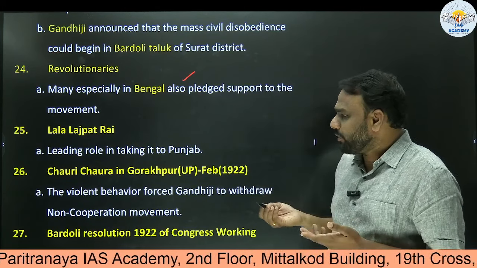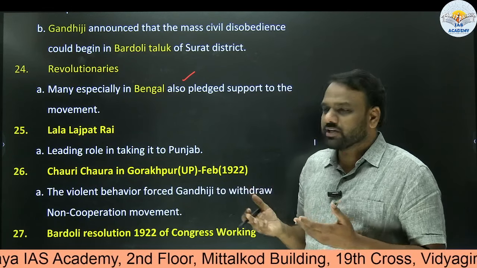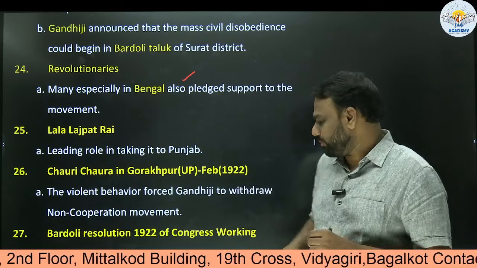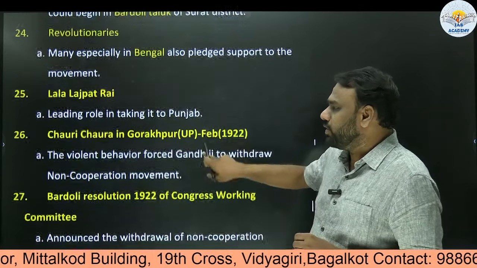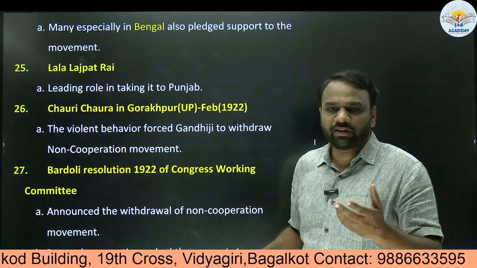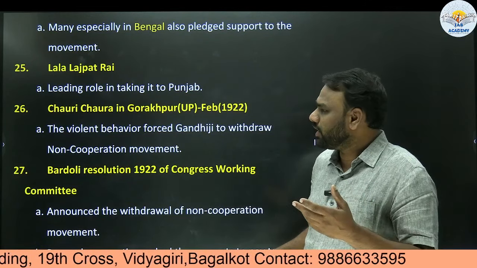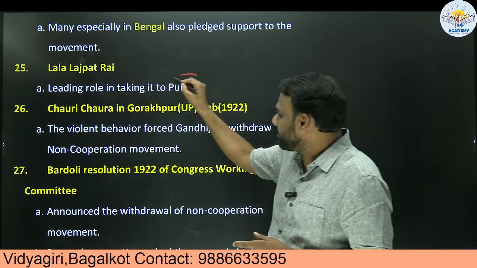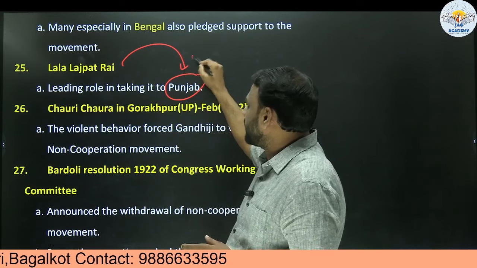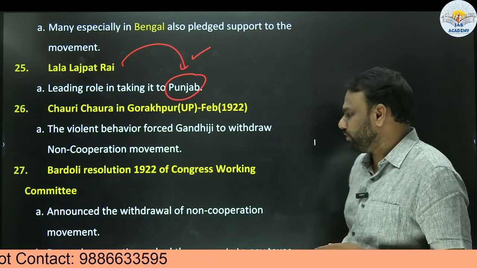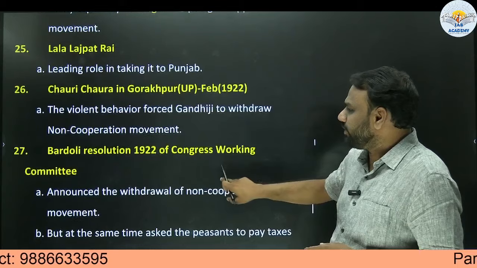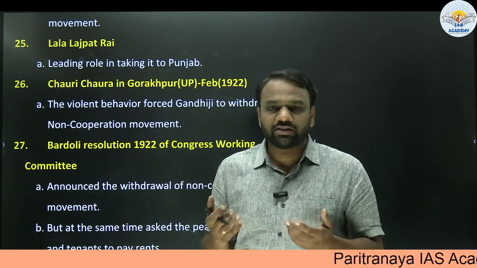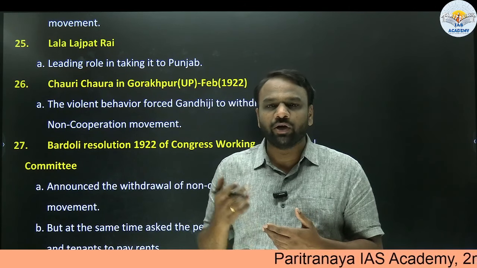Next, who are the personalities who played an important role in taking the non-cooperation movement to different parts of the country? Even that is very important from the exam point of view. In the Swadeshi movement, we have seen who took it to Punjab, who took it to Madras, who took it to Gujarat. Similarly, the non-cooperation movement was made famous in Punjab with the efforts of Lala Lajpat Rai. Important point to note. Next, we know how the movement started; what were the reasons for its decline, or how did the movement stop?